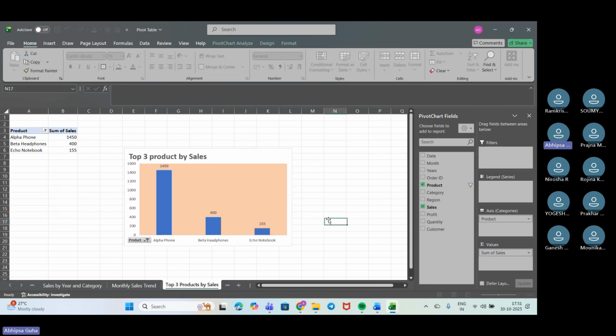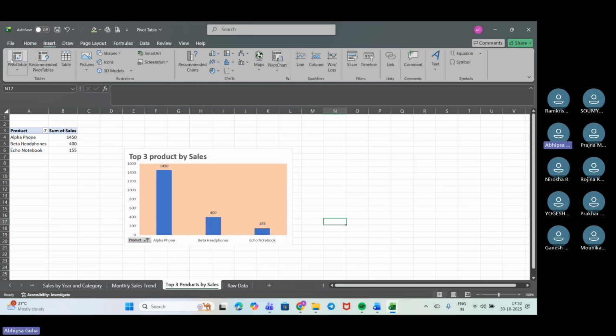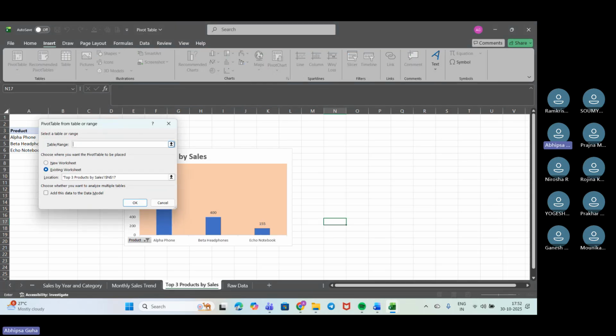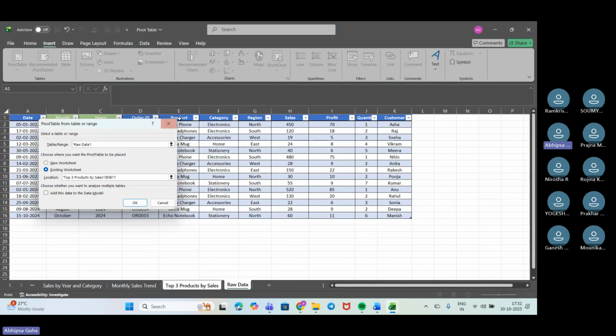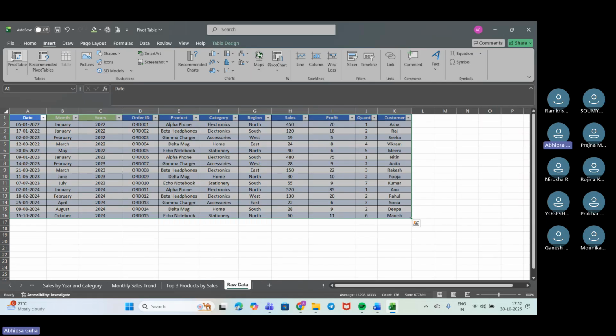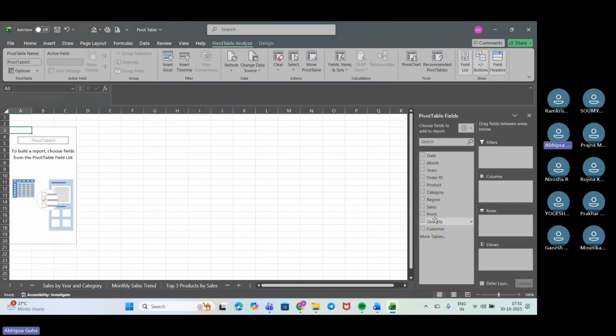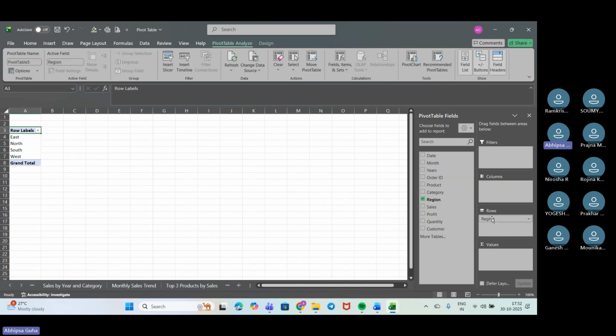Okay. So another one we will be creating based on the profit. We'll insert the pivot table again. We haven't taken the range, so we need to select it down, else it won't work. So we will be selecting it down. Now we have got the table, and we will press OK. Now I need to see the profit over the region. So I'll put region up and then the profit over here. So I have got the sum of profit.